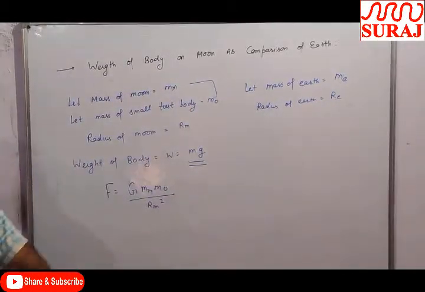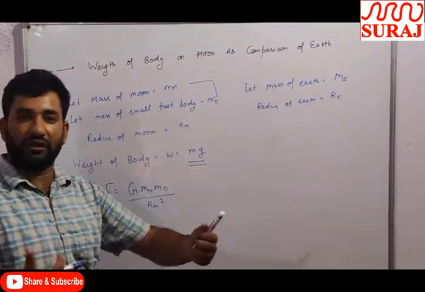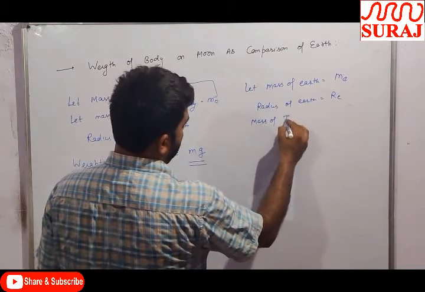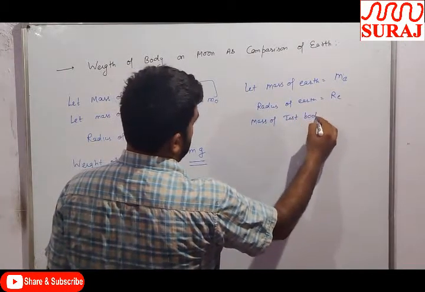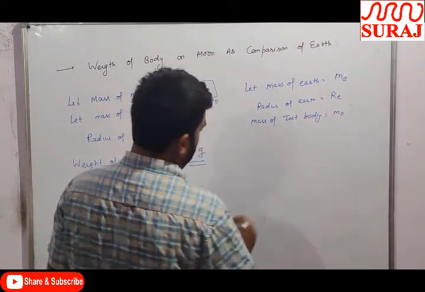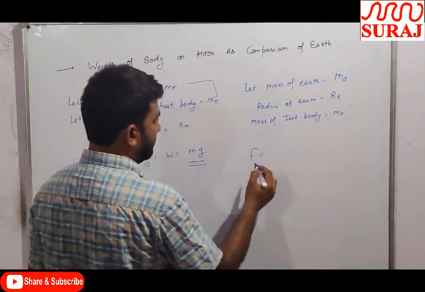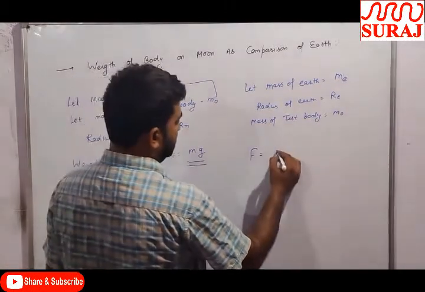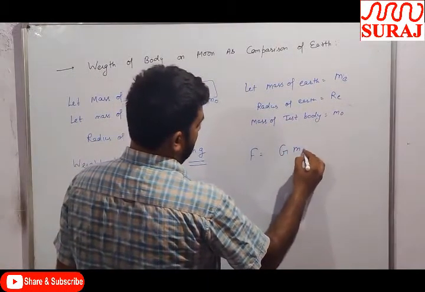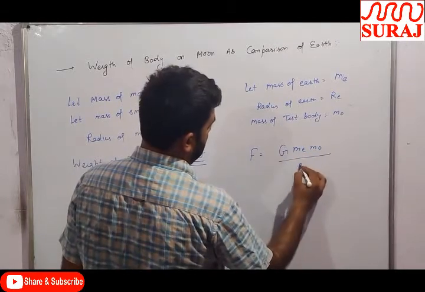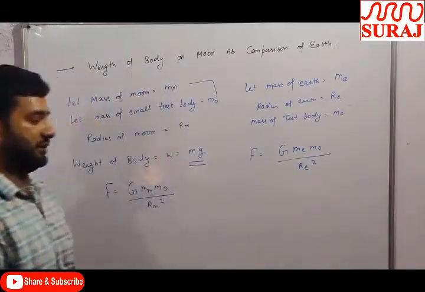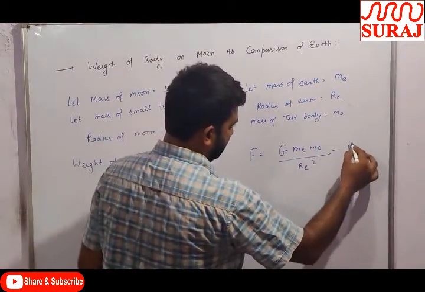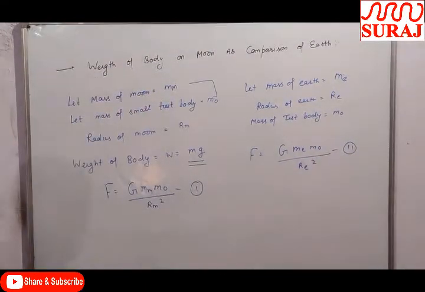The mass of the small test body will be the same, because we compare the weight of the same body, so the mass of the test body is m naught. Now the force between these bodies at Earth, F is equal to G mE m naught upon RE squared. This is equation first and this is equation second. We have derived both equations.